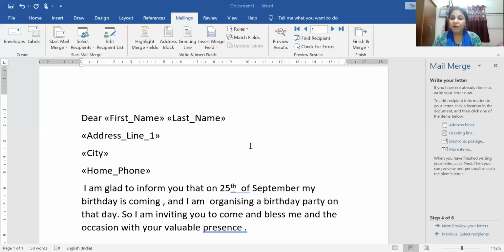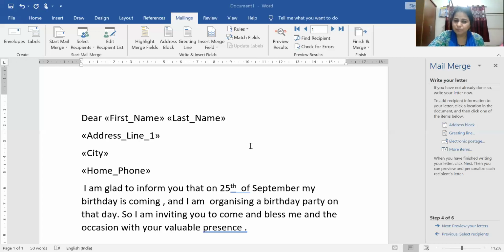I think all of you have understood the procedure or method of how I did it. So you see the video, so you can understand how it is happening. So you can get the letter, and you can take the hard copy by taking the printout, and you can send it to your friend also. Okay, so printing the letters, all of you know the print document options are there, mailing, and you can go to that, which will be mail merge.